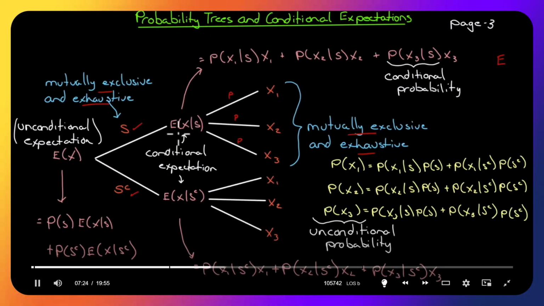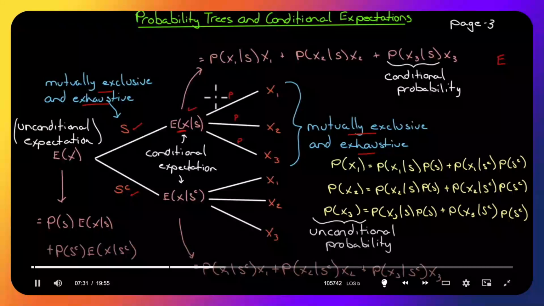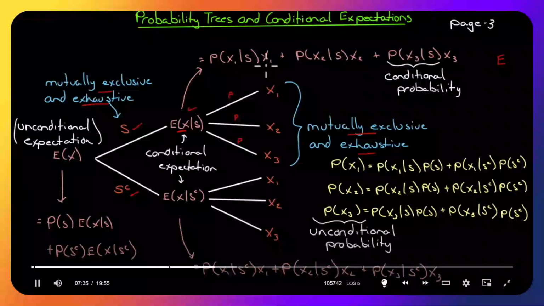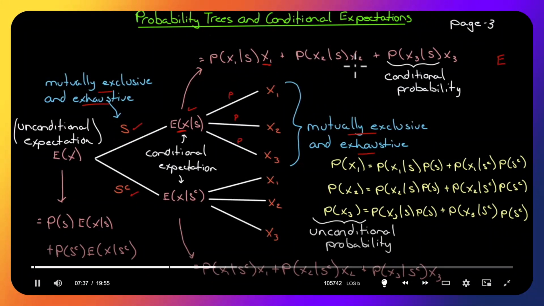We can calculate an expected value of X given S. That is the expected value at this point in the tree. And we've already seen how to do that. It's a probability multiplied by an outcome, plus the probability multiplied by X2, except here the probability is a conditional probability. Because X1 can happen here and X1 can happen with S complement, we want to be specific about which probability we mean.